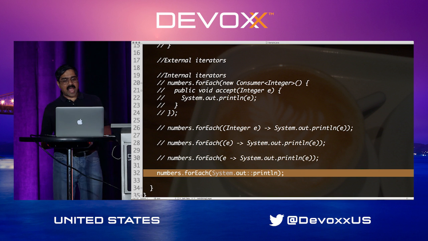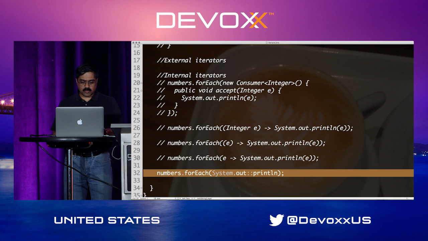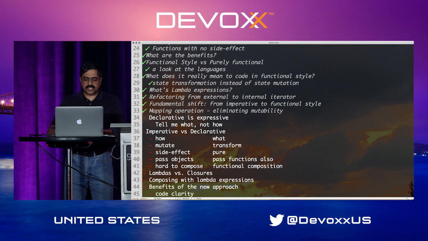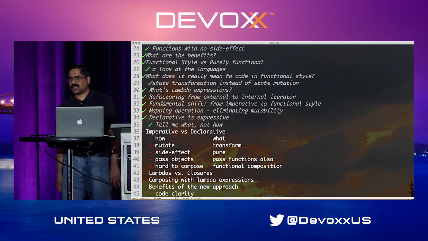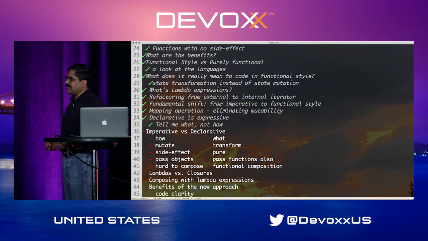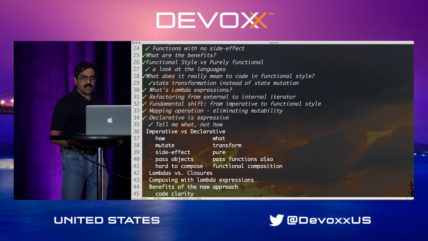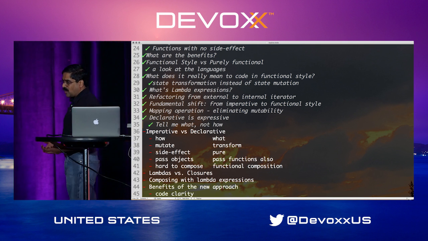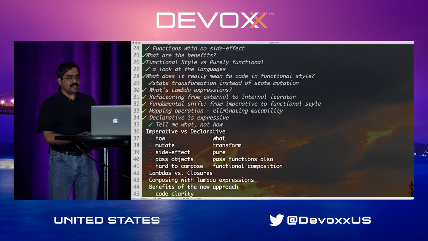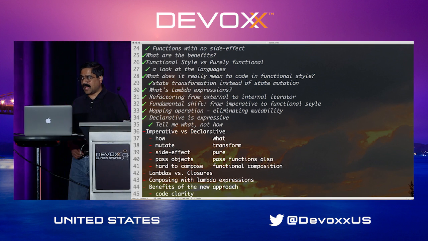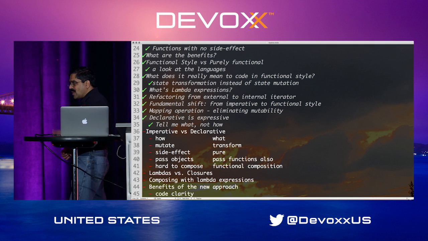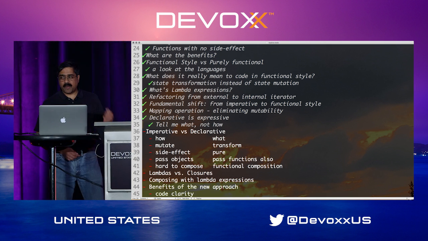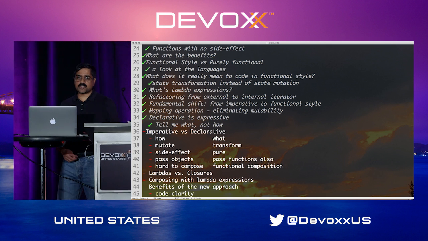So this gives you an idea about how we can go about using lambda expressions to start writing these kinds of code moving forward. This becomes a very fundamental shift in how we do this, but one of the things to keep in mind is this is essentially a way of programming where we favor a declarative style of code first and then a functional way of doing it. So what is declarative style? A declarative style of coding is where you tell what to do and you let the underlying functions figure out how to do it. In an imperative style of code, you spend your time and effort telling what to do and also how to do it.